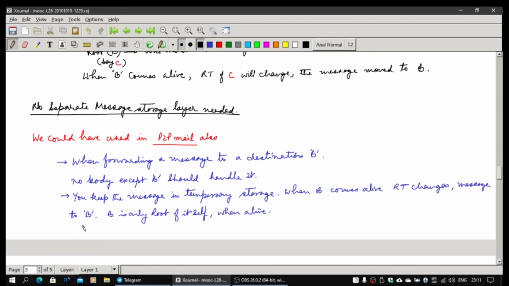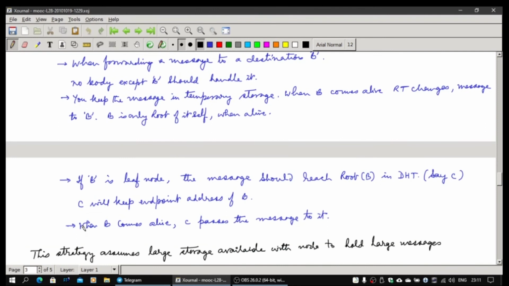But in peer-to-peer, we are actually sending the message not to the node ID but to the user ID. And it can be on multiple registered devices. So any one of the devices which are live will pick up the message and put it into a DFS storage which is shared across all the nodes. That's how every device will get the message, because any device can pull the message from the message store. We don't have that requirement here.